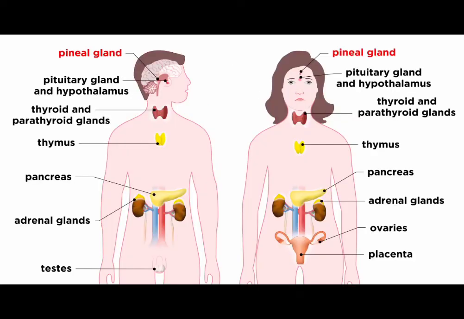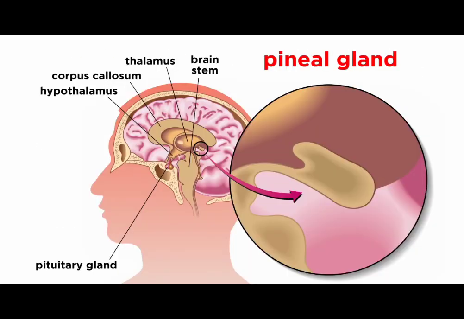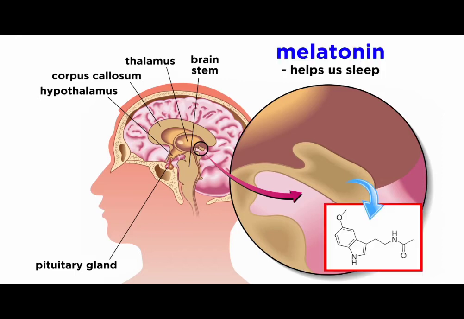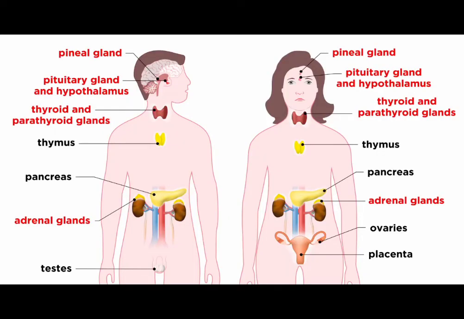Finally, there is the pineal gland, found in the diencephalon of the brain. This produces melatonin, which helps us sleep. That wraps up the glands that are devoted solely to endocrine function. There are a few other organs to mention, however, starting with the pancreas.